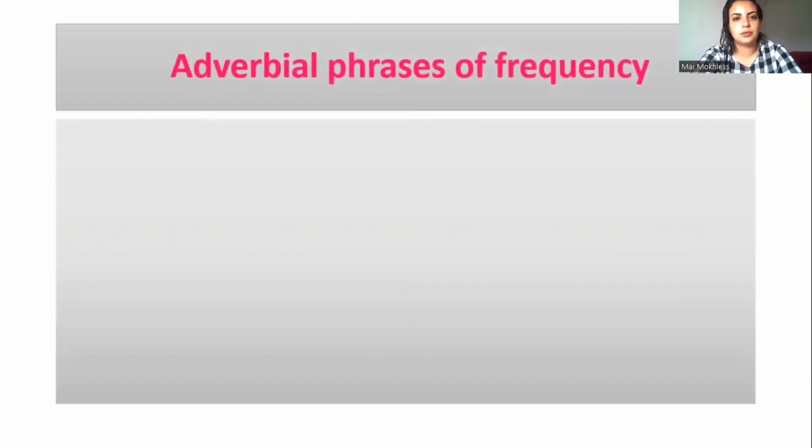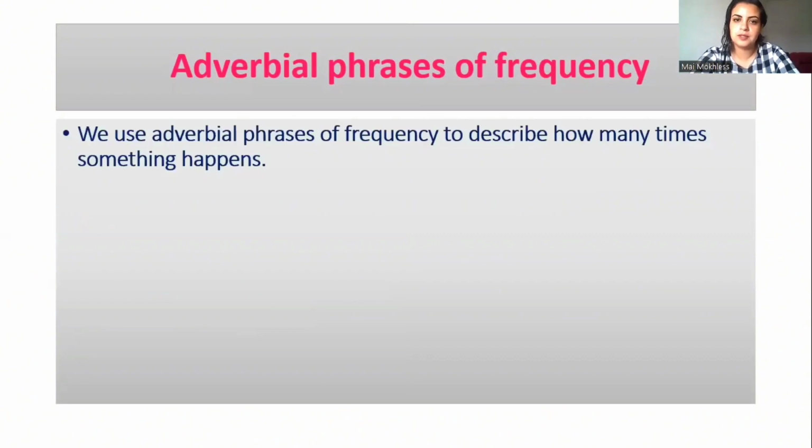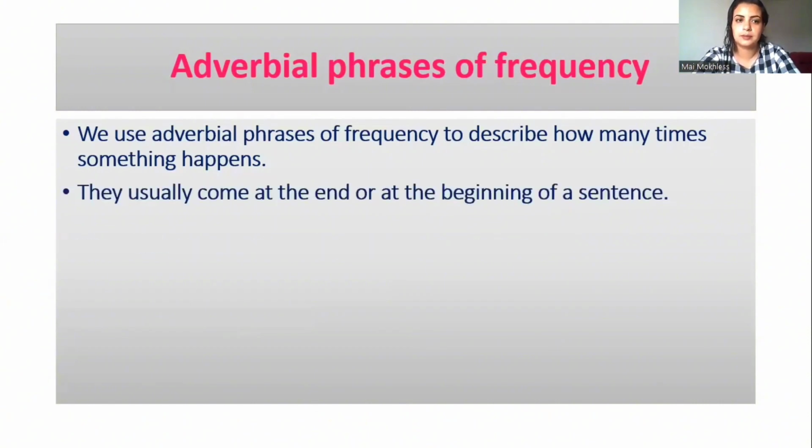Now let's move to the adverbial phrases of frequency. We use the adverbial phrases to show how many times something is repeated or something happens. So again, we use the adverbial phrases of frequency to describe how many times something happens. They usually come at the end or at the beginning of the sentence. But what are the adverbial phrases of frequency?